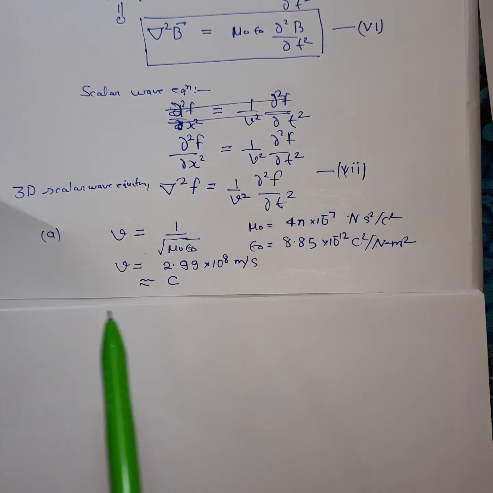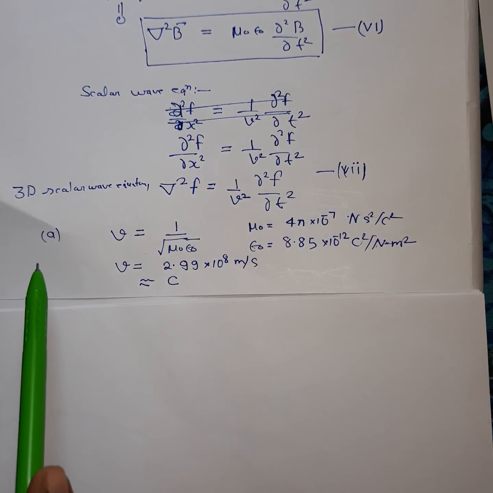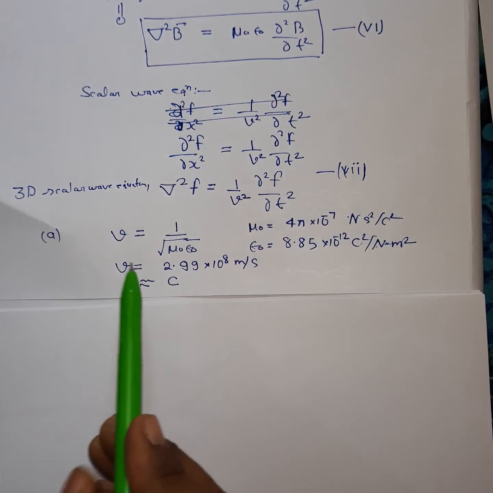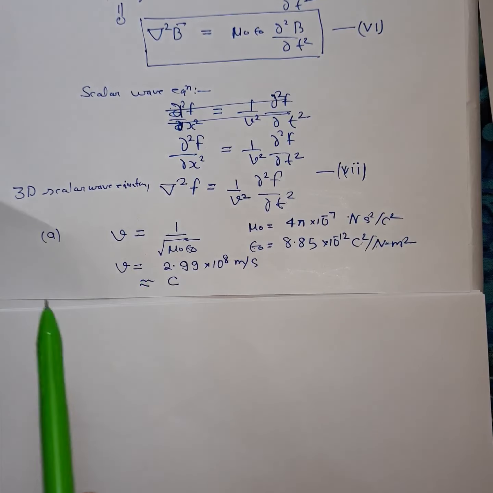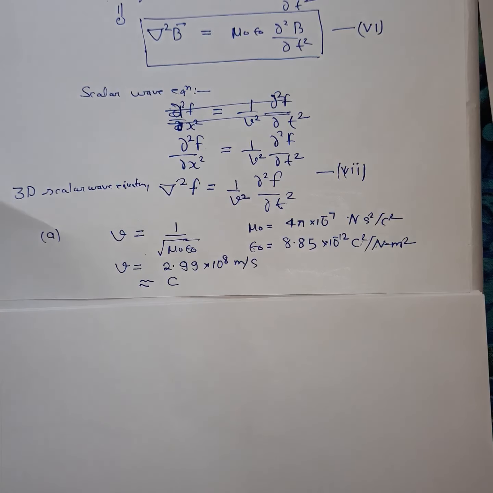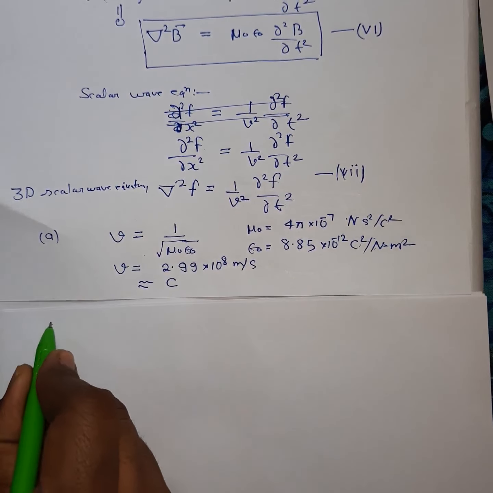Since we are discussing the propagation characteristics of electromagnetic wave, one characteristic that I have called A is that electromagnetic wave moves with the velocity of light. So you can conclude that light is an electromagnetic wave. Now second,